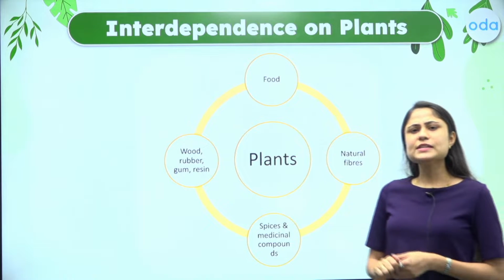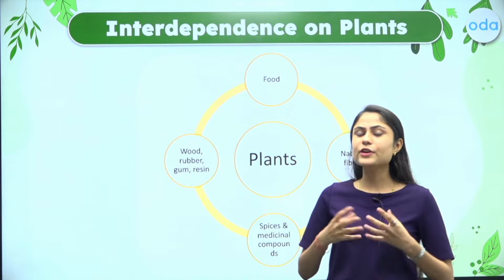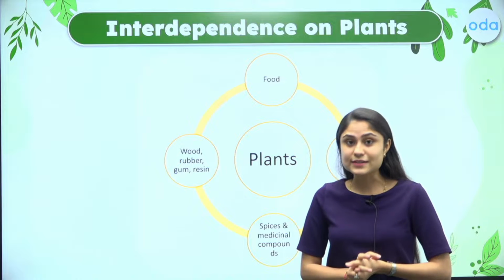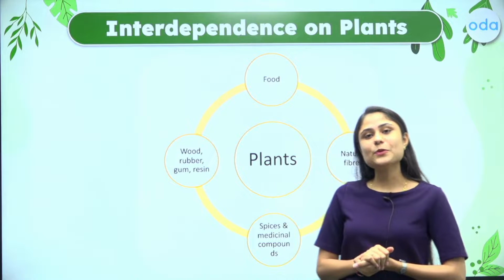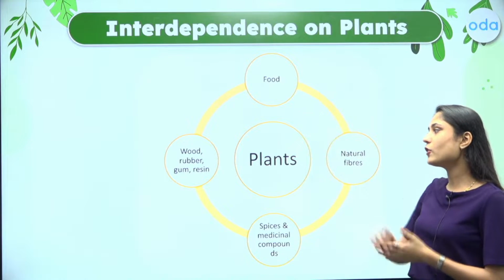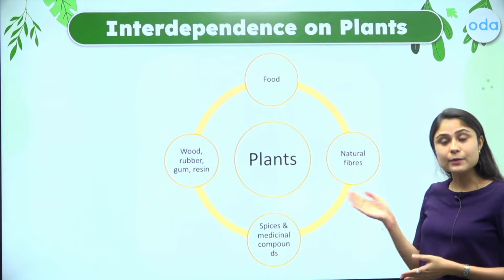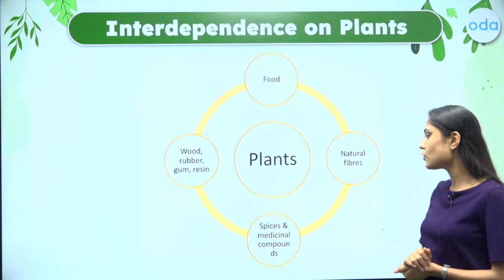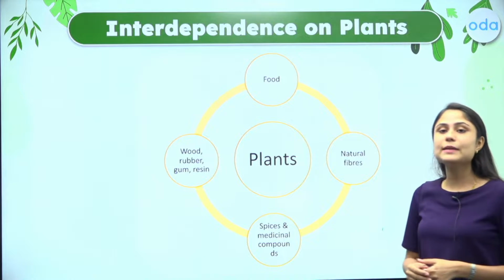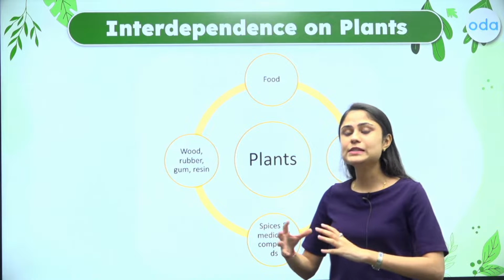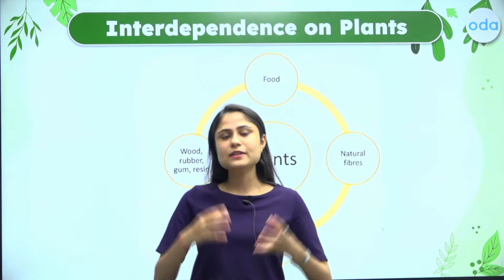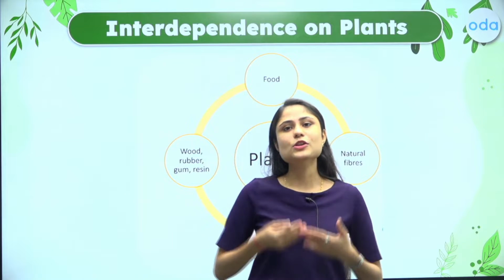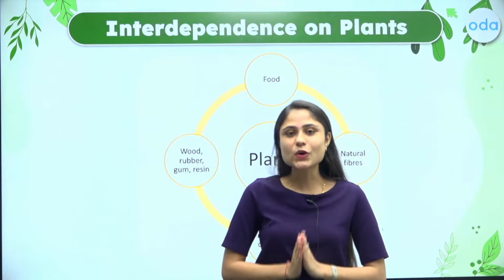Similarly, we as humans have various needs and we have expanded since mankind started. So, we are also dependent upon green plants. We are dependent primarily for our food, for natural fibers, for wood, rubber, gum, resins, as well as spices and medicinal compounds. For all of these things, we are simply dependent upon plants. Now, is it that we are dependent upon plants, but the plants are not dependent upon us? No, that is not the case.